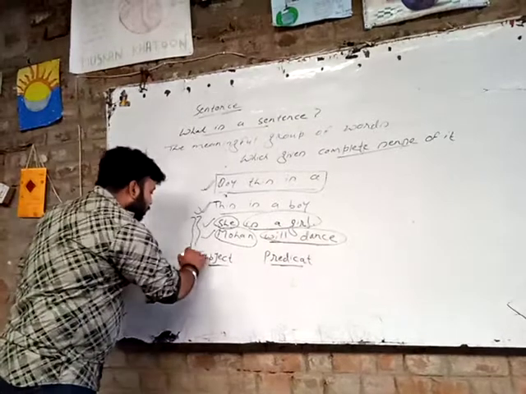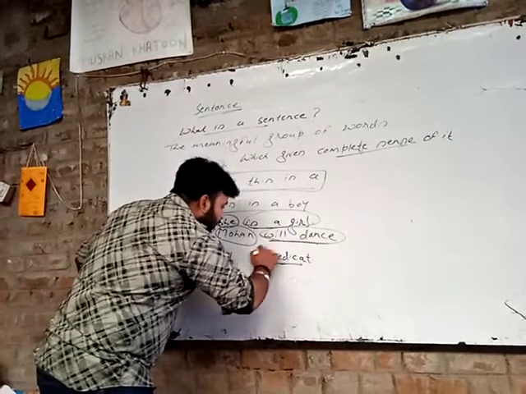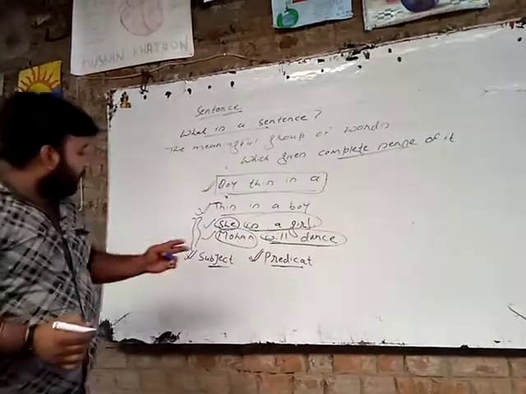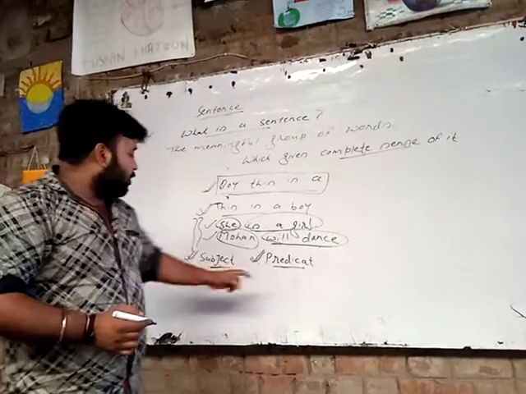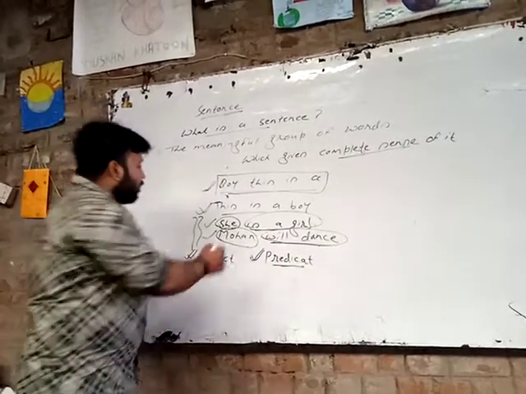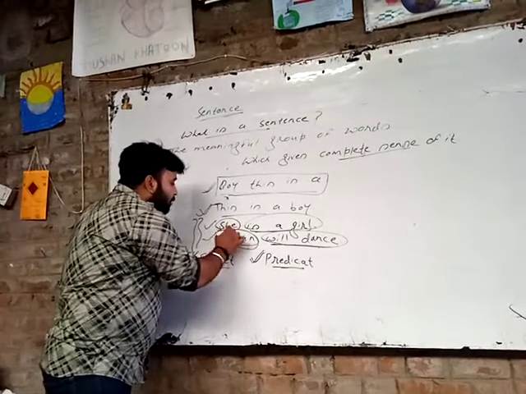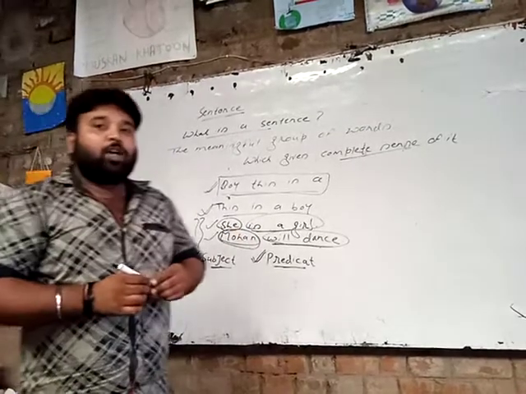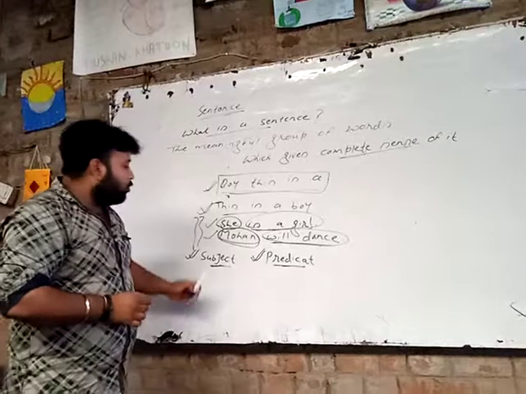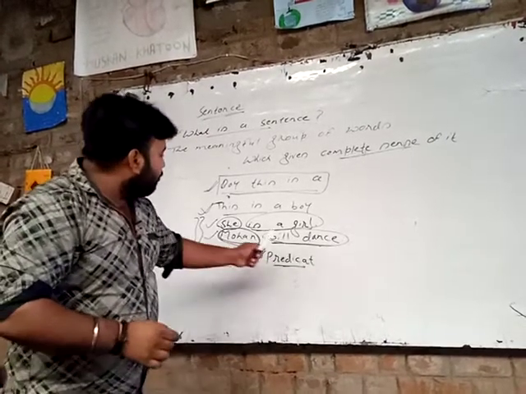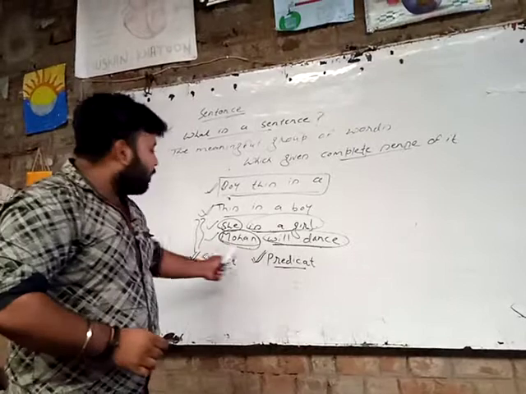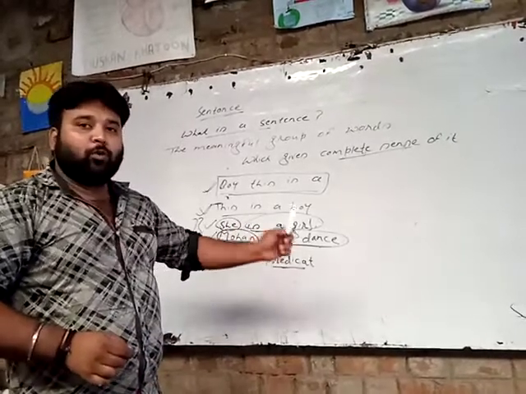Now we reach the conclusion that a sentence has two parts. One is subject and another is predicate. What is subject? Subject is the main part of the sentence which is the doer. And what is predicate? Predicate tells more about the sentence, more about the subject, and more about the doer.